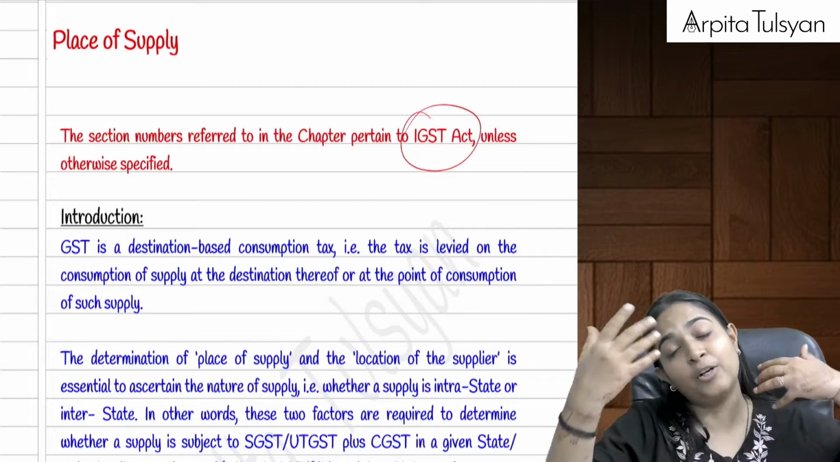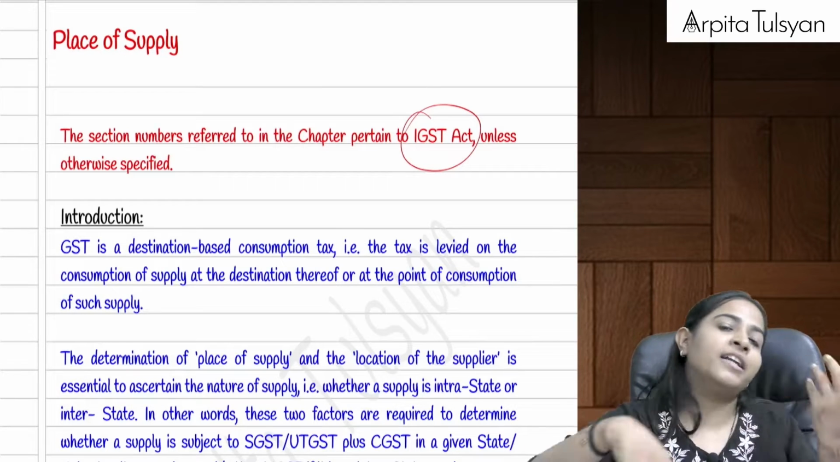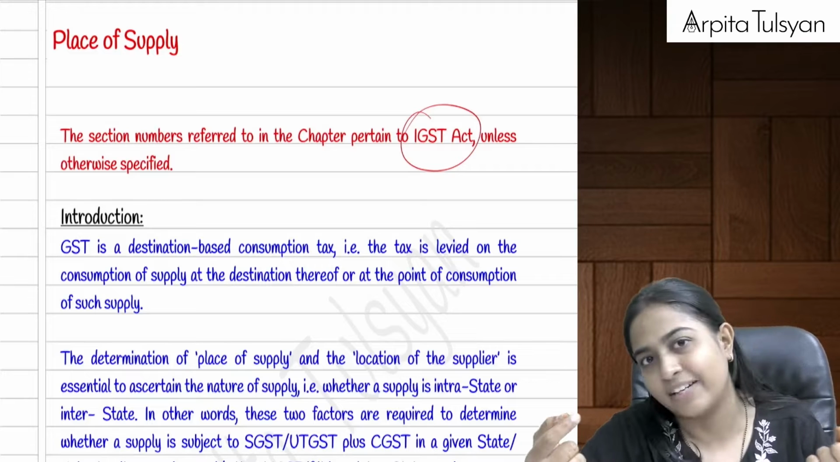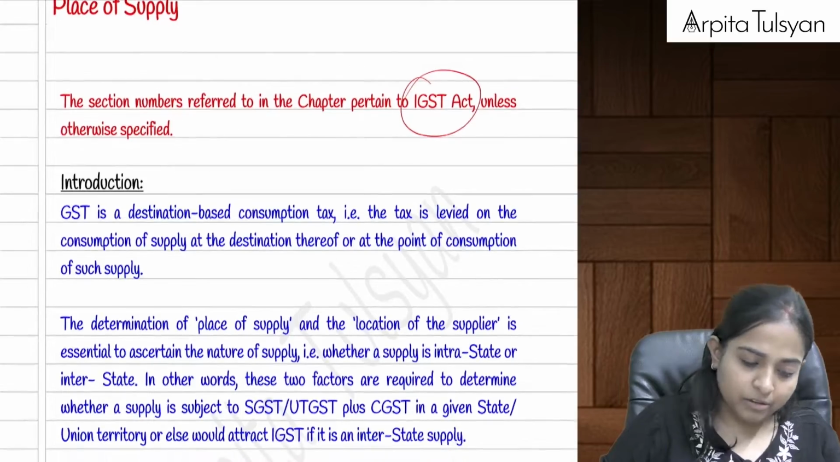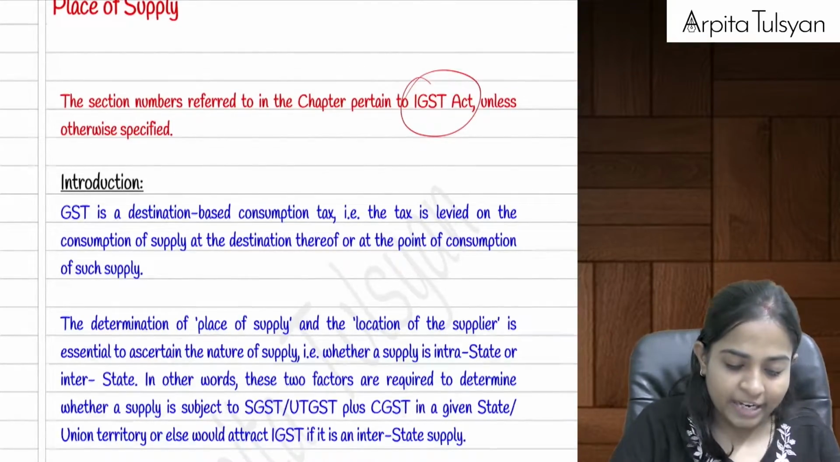If these are in two different states, or one state and one union territory, or two different union territories, then in that case it will be called an interstate supply. Are you clear with this? Yes. So that is told here in the introduction part of it.